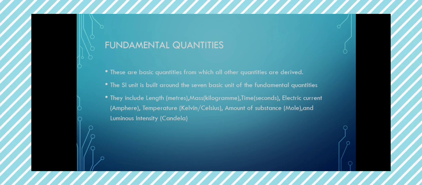The SI unit is built around them. That is trying to tell us the SI unit is the unit of what? Fundamental quantities. The fundamental quantities are 7 in number, which include length measured in meters, mass measured in kilograms, time measured in seconds, electric current measured in amperes, temperature measured in kelvin, amount of substance measured in moles, and luminous intensity measured in candela.